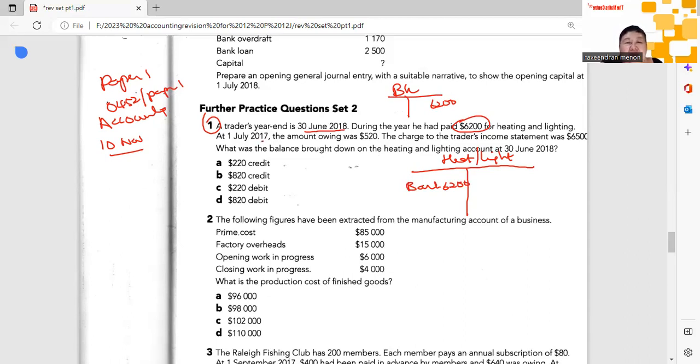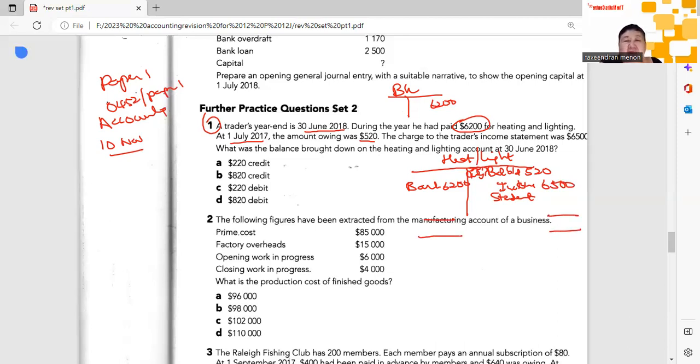Now at 1st of July, which is the beginning of the year, the amount owing, we owe electricity and heat and light. So that is a liability and accrual, a current liability, so it will be on the credit side. This will be on July the 1st, 2017. And we paid during the year a total of 6,200. Now the charge to the income statement. This is an expense, so in the income statement, we will have credited heat and light 6,500, and we will have debited our income statement itself 6,500.